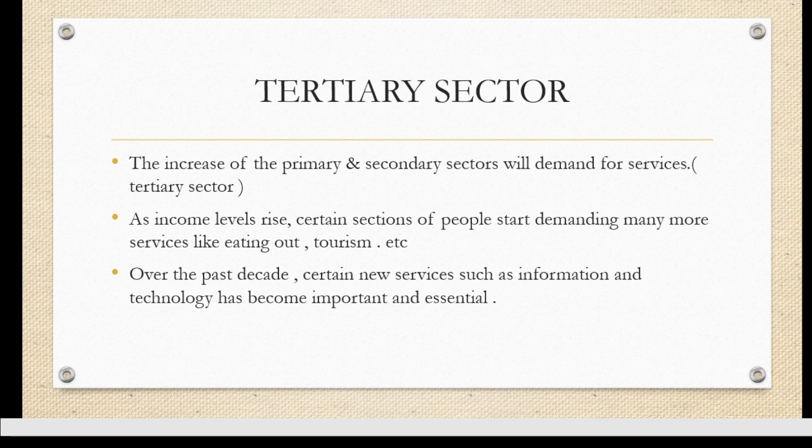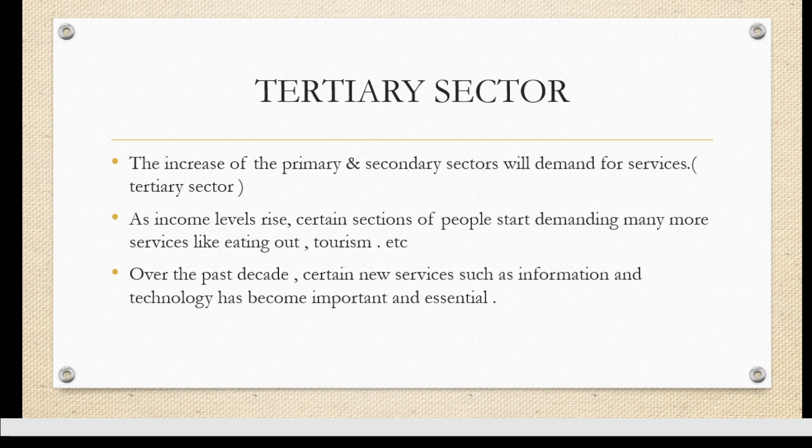The increase in the primary and secondary sectors has also created demand for different services provided in the tertiary sector. For example, tourism has increased. People go out to eat. They have shopping malls and other such things. This has improved the tertiary sector in our country because the demand has been increasing.